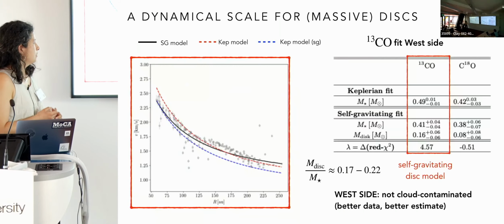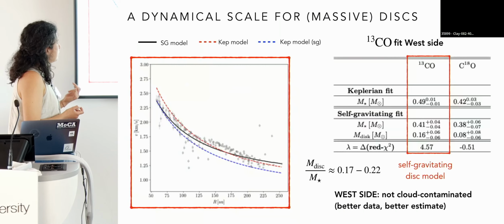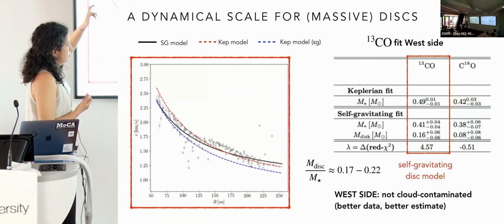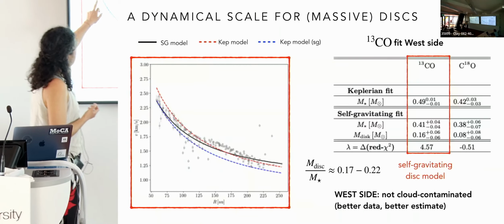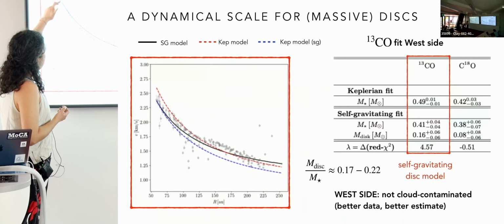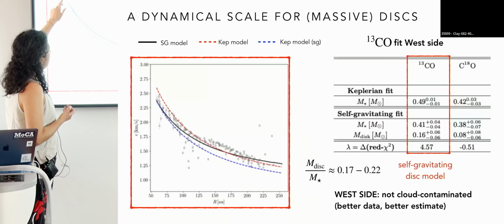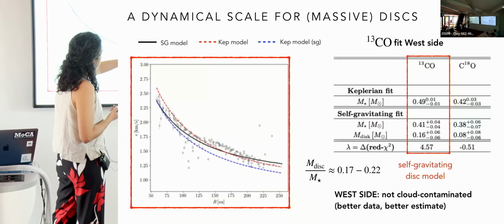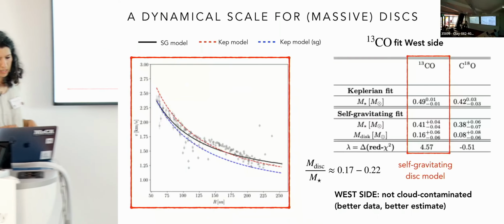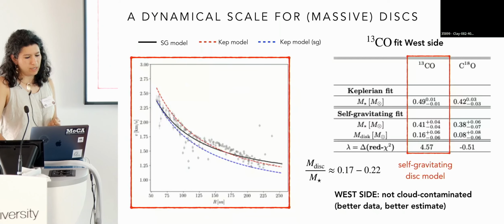And here we can see that the two models actually differ from each other quite well, and we can see that the best fit is the self-gravitating model. The self-gravitating model is the black line, and it goes from the Keplerian model, where the star mass has been obtained through the self-gravitating model, and in the outer region it flattens and overcomes also the Keplerian model. So we can see that this model is reproducing our data well.